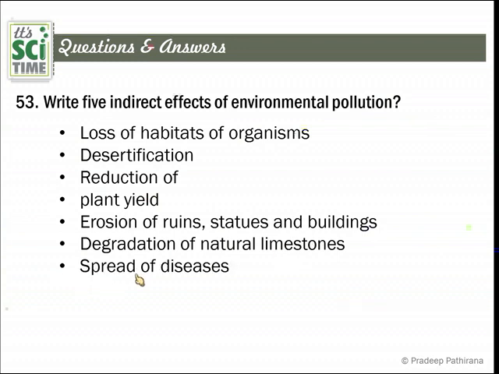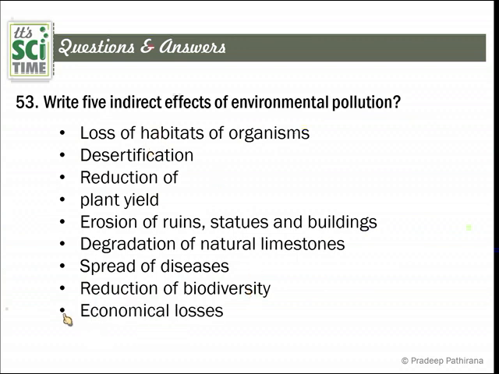And the next thing, the spread of diseases. It can occur due to the direct pollutions and reduction of biodiversity. We discussed just before that this fact also occurs as a side effect of the indirect effect. And economical losses. This occurs only to man.